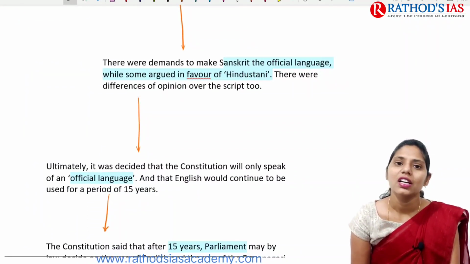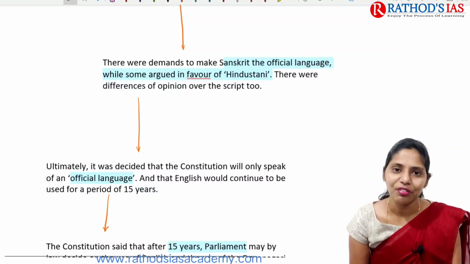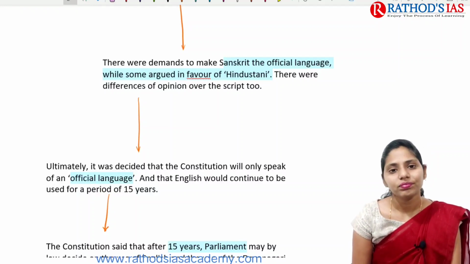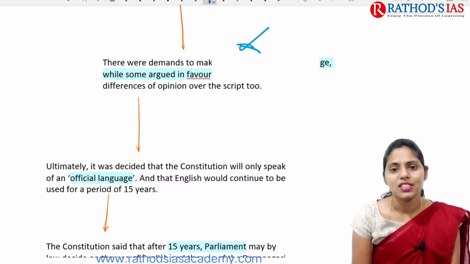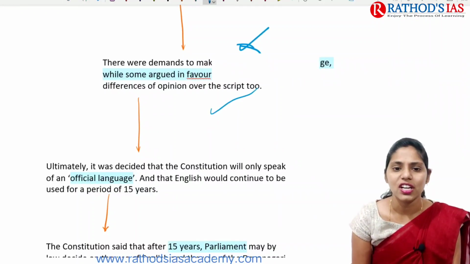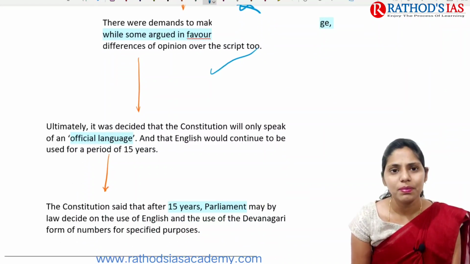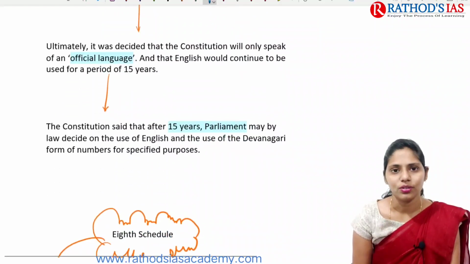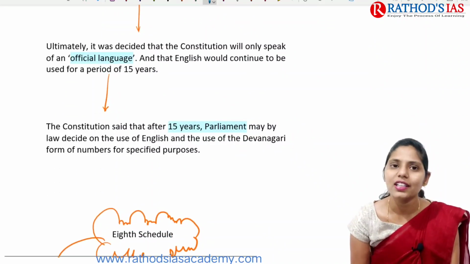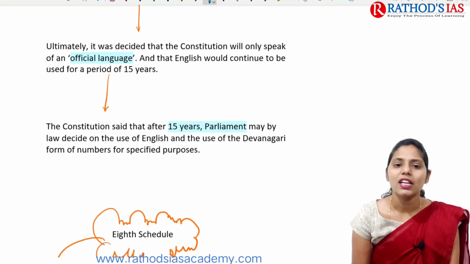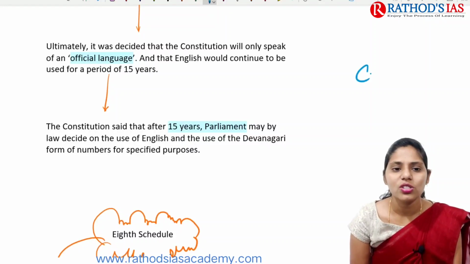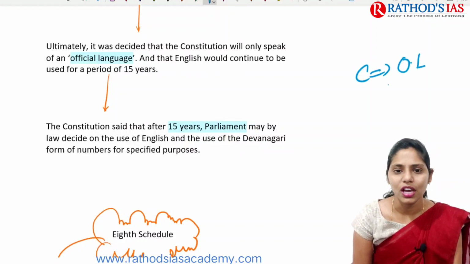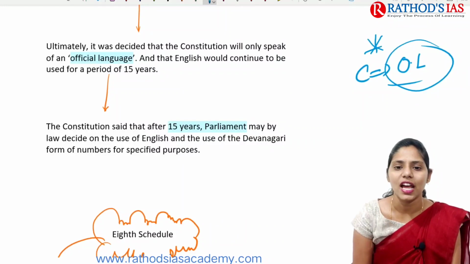After these Hindi and English debates, there were demands to make Sanskrit the national language, and some people argued in favor, but others did not favor this decision. Ultimately, our Constitution speaks about the official language but not a national language.